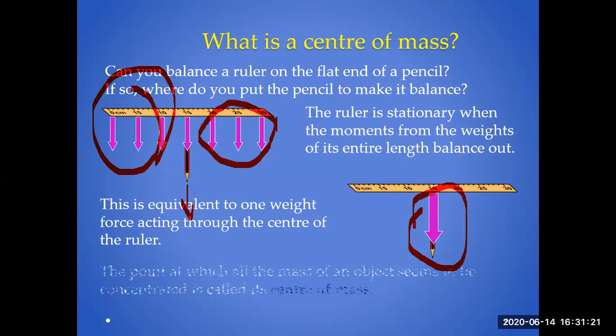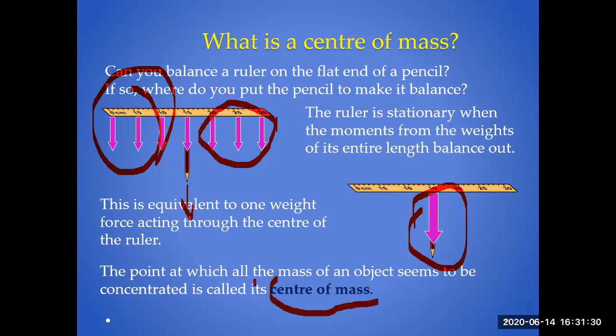So the point at which all the mass of a body seems to be concentrated is called center of mass, and this is the point at which the body is in a stable form. Again, I'm repeating: the point at which all the mass of an object seems to be concentrated is called center of mass.